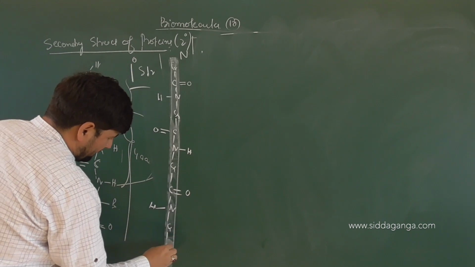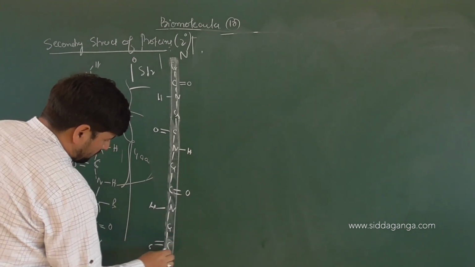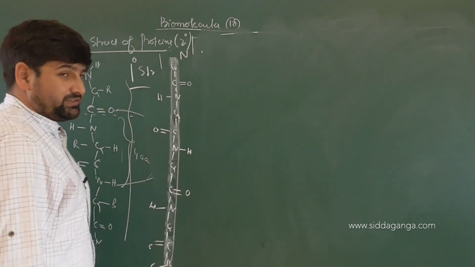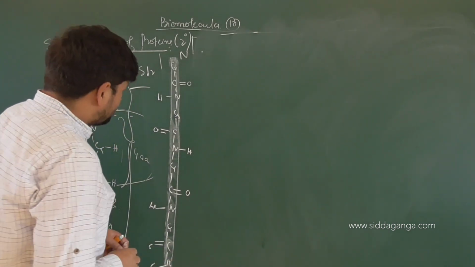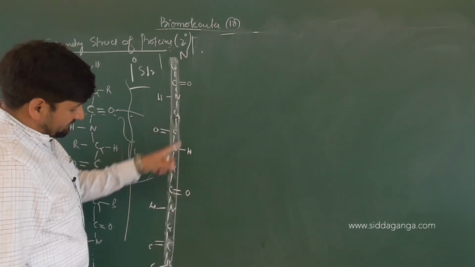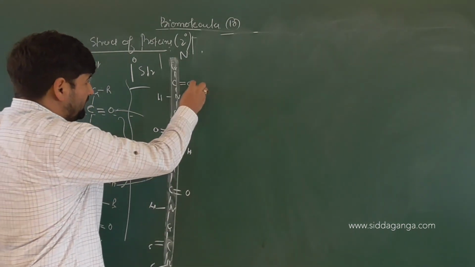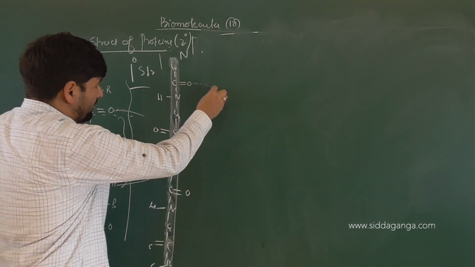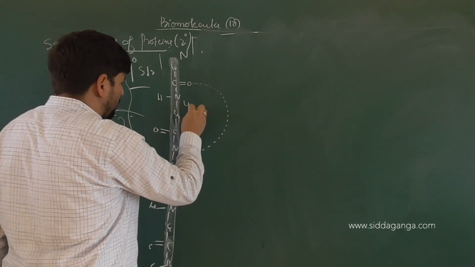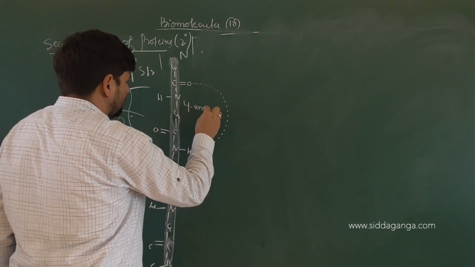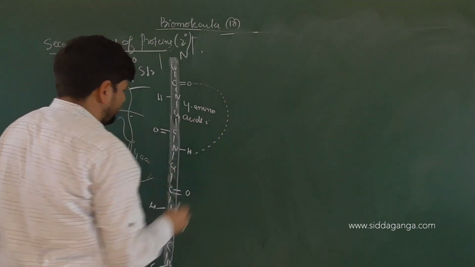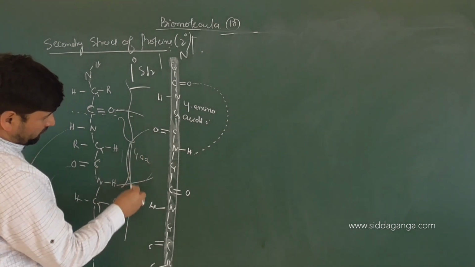Again, you have C alpha, C double bond O, and NH. You continue on, and at the end, what will remain there? C. Children, consider these amino acids as I mentioned. You keep coming down. These amino acids are how many amino acids away? For example, suppose these are 4 amino acids away.